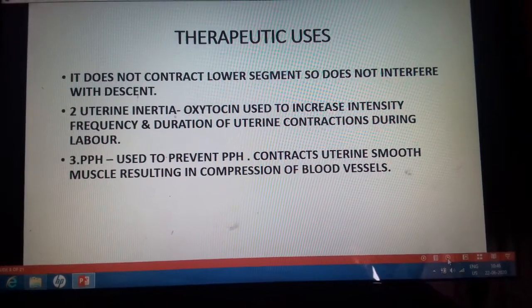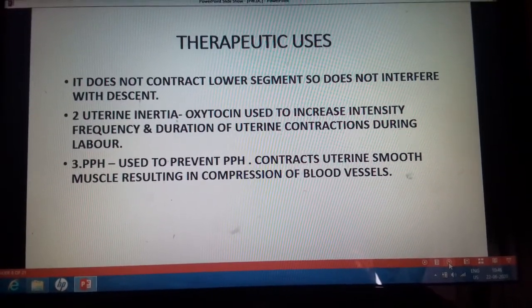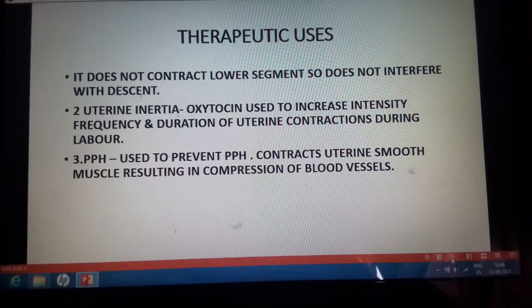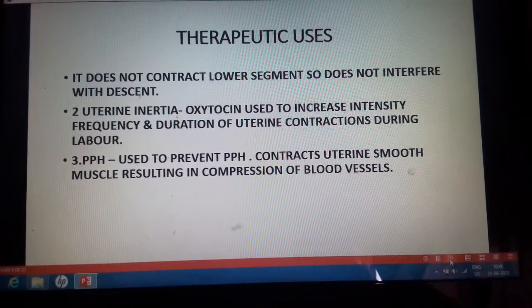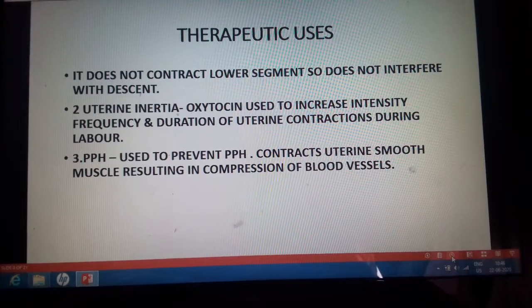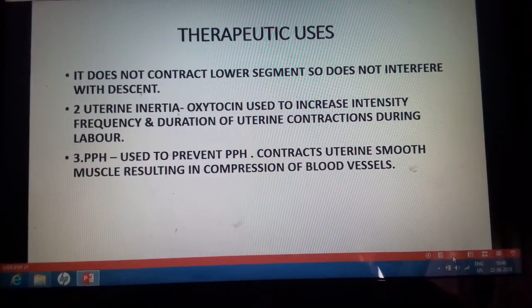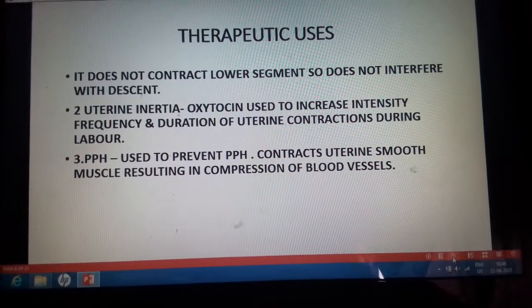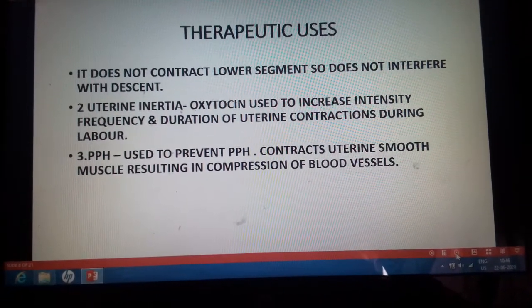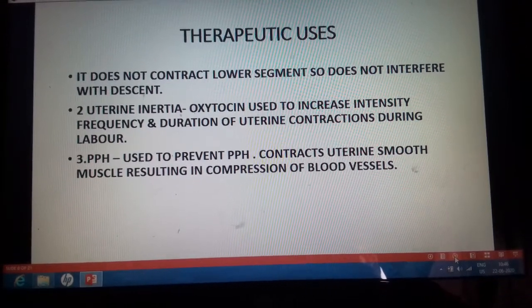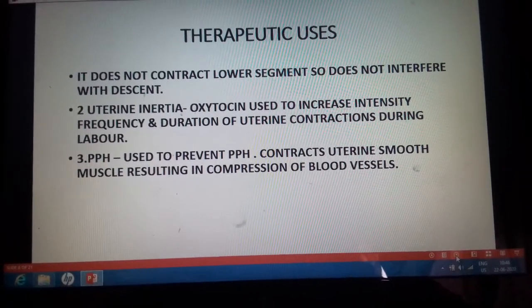Third important use is in PPH. In PPH, oxytocin is used because it can be used to prevent the postpartum hemorrhage, where it is used at a little higher doses. It contracts the uterine smooth muscles, resulting in compression of the blood vessels. So this leads to the compression of the blood vessels and the PPH can be prevented.